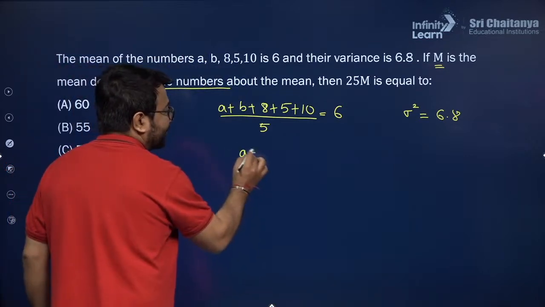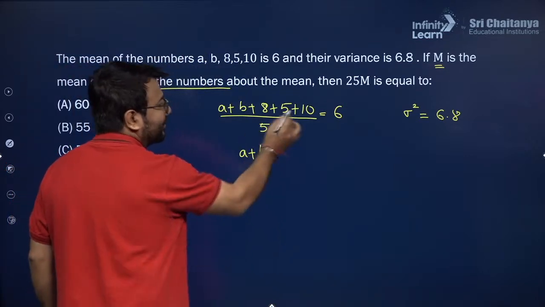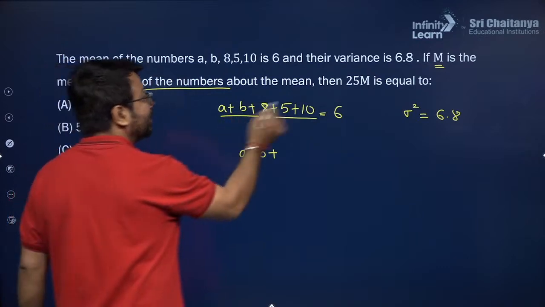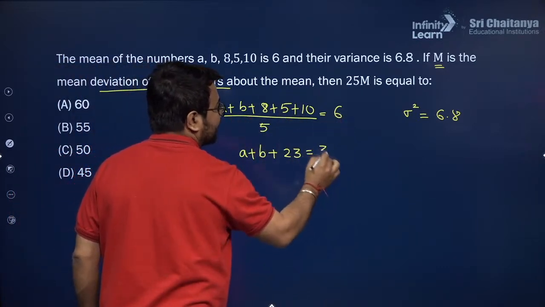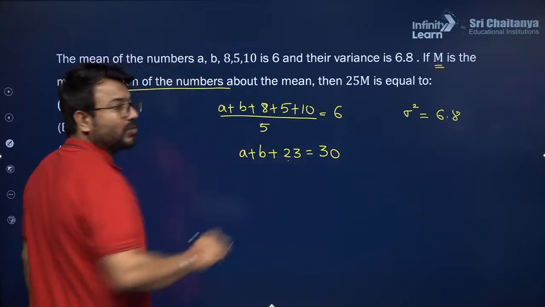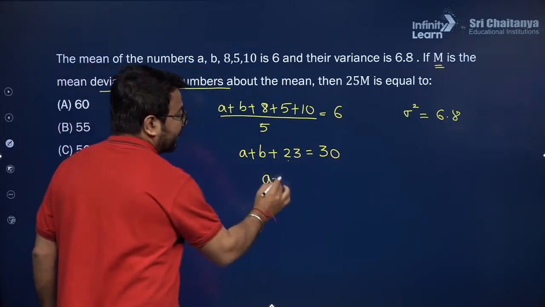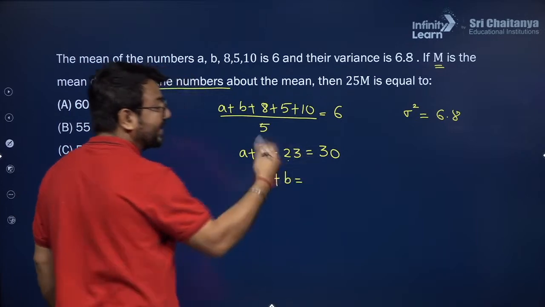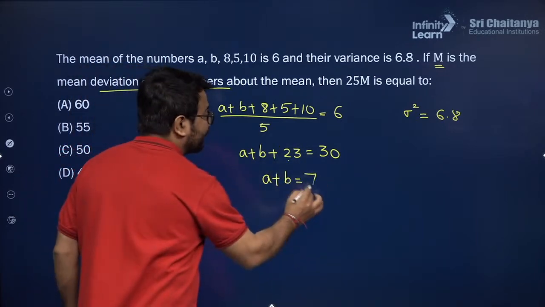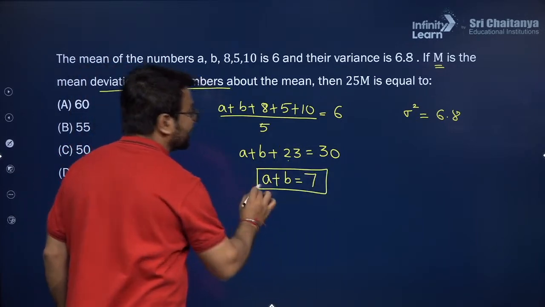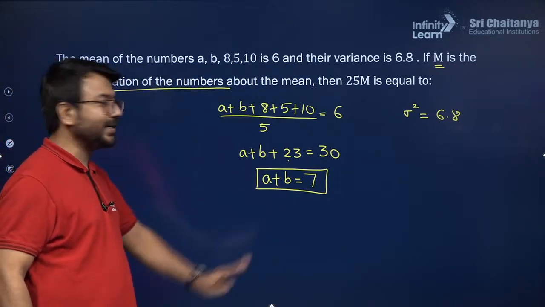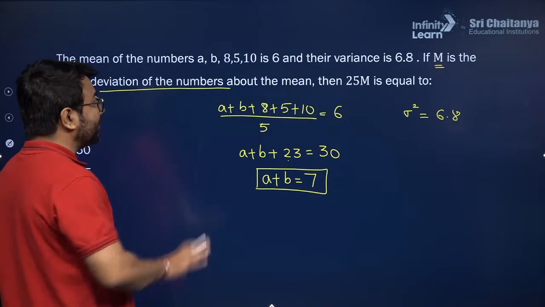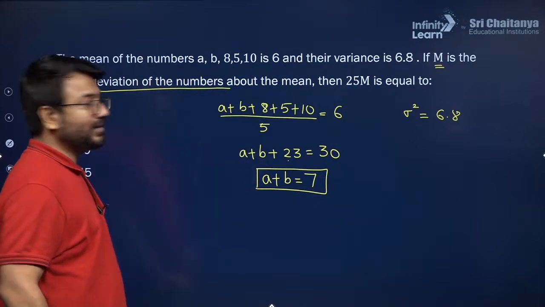So here we have a plus b, then 8 plus 5 which is 13, 13 plus 10 is 23, and here we have 6 into 5 which is 30. Now let us take this 23 to the right hand side. It will be a plus b equals 30 minus 23, that will give you 7. So the value of a plus b will be equal to 7 in this case. I hope you understood how we get a plus b. Now we know that the sum of these two numbers will be 7.